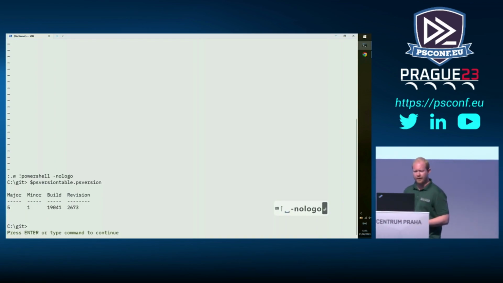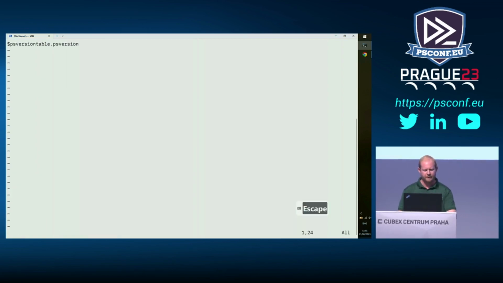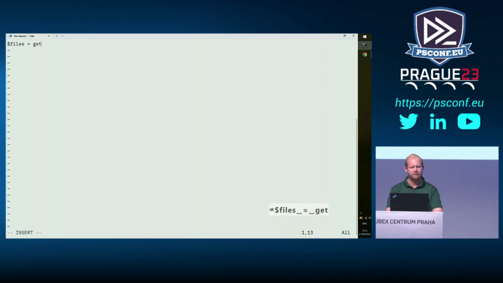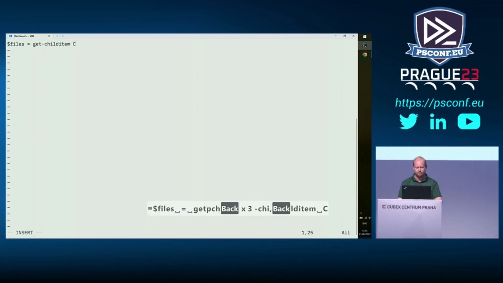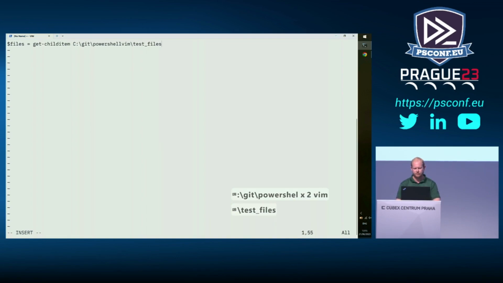Excellent stuff. All right, so that's nice and simple, but as I said, you don't execute single line commands in PowerShell. We get rid of that. Let's go to insert mode, and let's write a really simple script. Let's do files equals get-childitem C:/get-PowerShell-vim-test files.